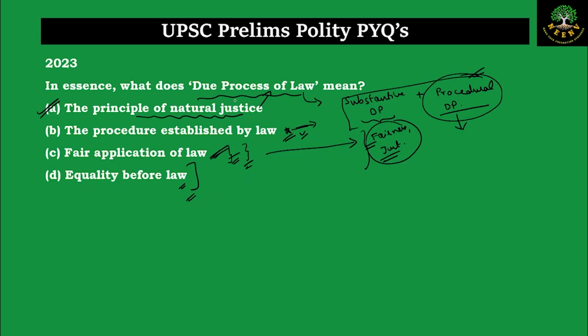The principles of natural justice will lead to the culmination of the concept of due process of law, which involves both the substantive aspect and the procedural aspect. So A is the more right and relevant answer because it is more holistic and is more in sync with the due process. Whereas B and C only cover one particular aspect of the concept. So A, the principles of natural justice, is the correct answer.